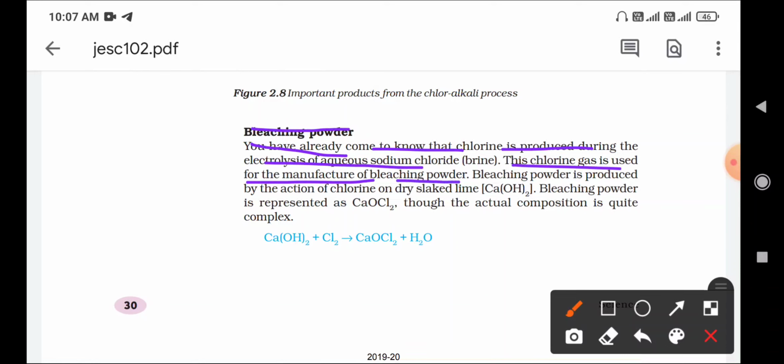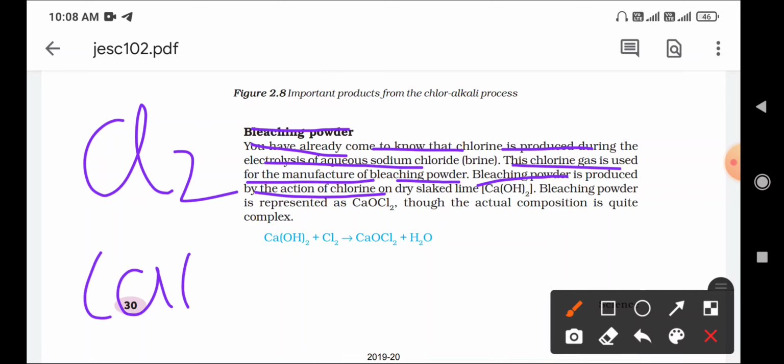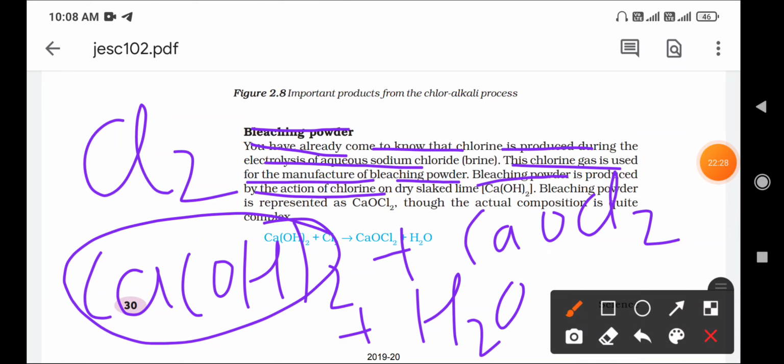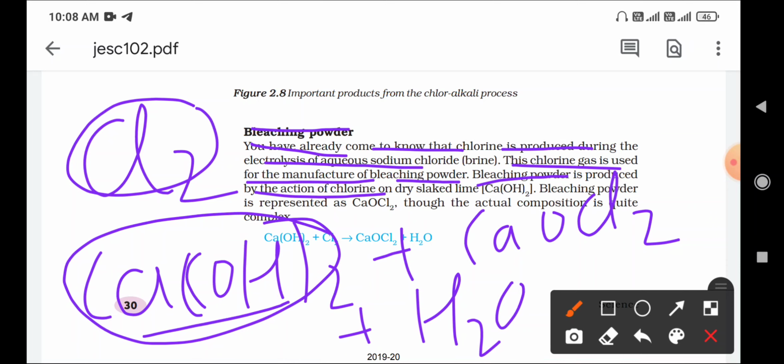Bleaching powder is produced by the action of chlorine on dry slaked lime. Here chlorine is passing through the slaked lime. What is slaked lime? Ca(OH)2 is called calcium hydroxide, otherwise popularly known as slaked lime.